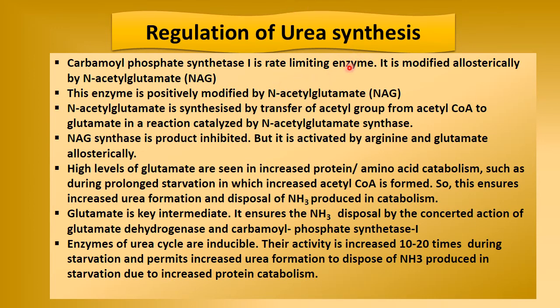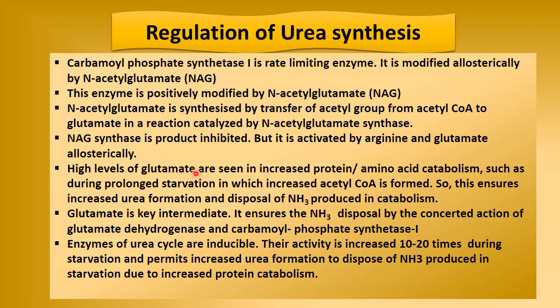Urea synthesis is mainly regulated by the first enzyme, carbamyl phosphate synthetase, and it is the rate-limiting step. This enzyme is allosterically regulated by NAG, synthesized by NAG synthase. NAG is synthesized by transfer of an acetyl group from acetyl coenzyme A to glutamate. NAG synthase is product inhibited, but it is activated by arginine and glutamate.